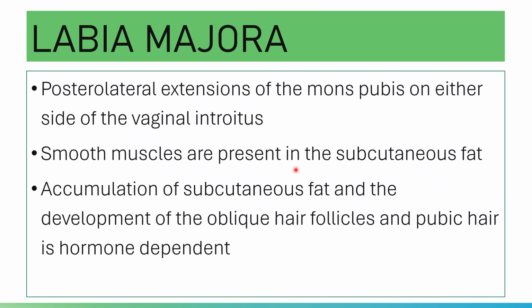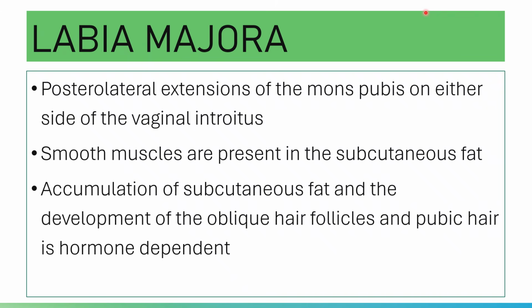The labia majora are posterolateral extensions of your mons pubis on either side of your vaginal introitus. The labia majora are similarly richly endowed with subcutaneous fat and oblique hair follicles, same as the mons pubis. There are smooth muscle fibers and subcutaneous fat still. Please note that the accumulation of subcutaneous fat and the development of the oblique hair follicles in the pubic hair is hormone dependent.